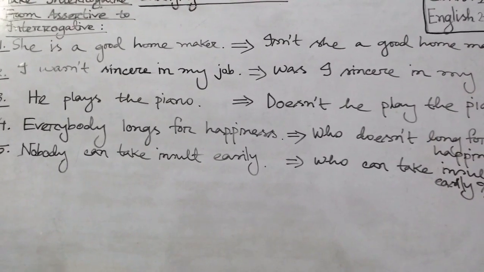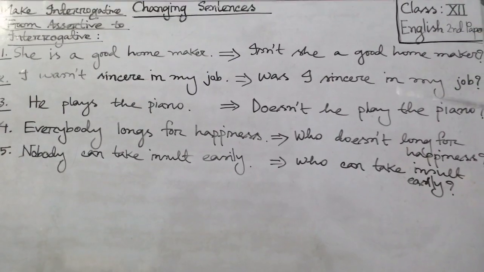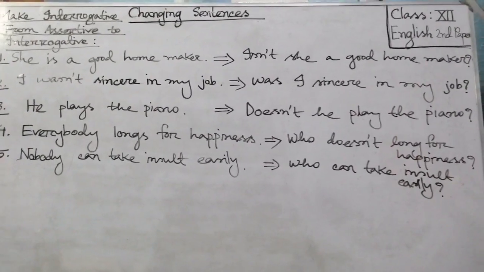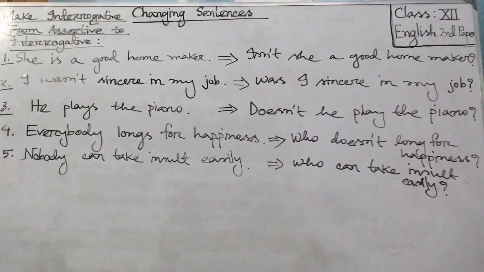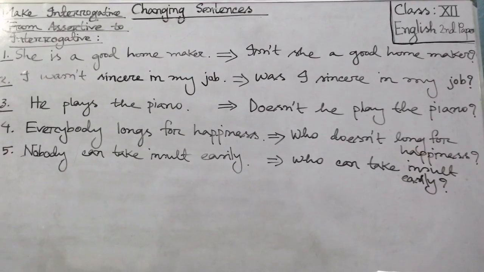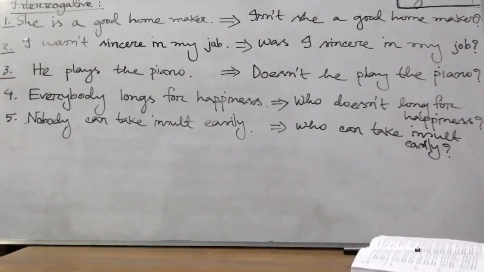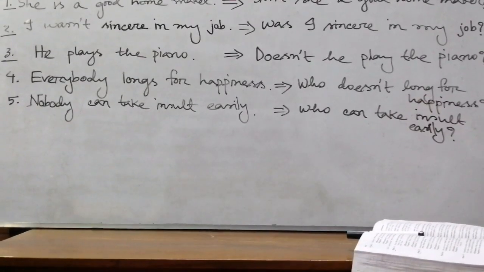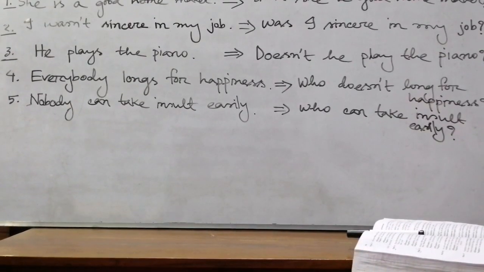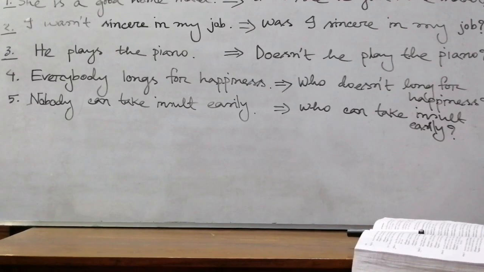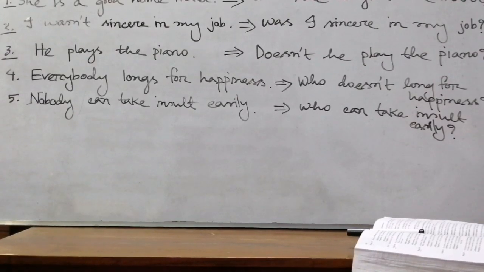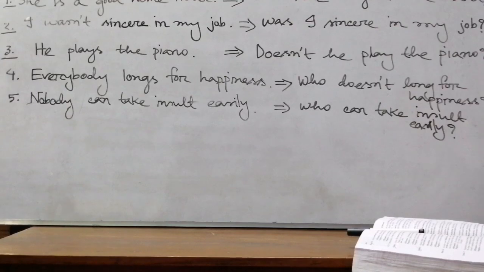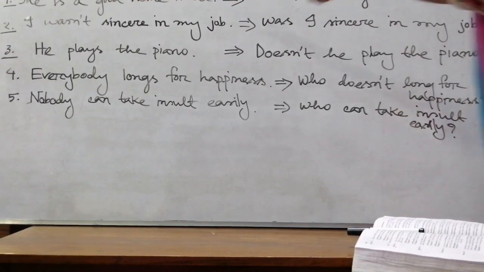Now I want to ask you a question. Write down on your sheet: He is a genius. What will be the interrogative form of the sentence? This sentence is affirmative, so to make it interrogative, we have to turn it into negative interrogative. What will be the correct answer? He is a genius. Isn't he a genius?